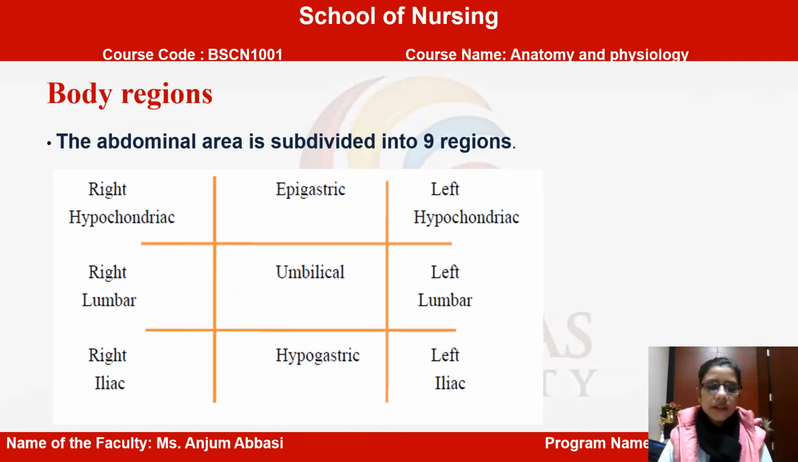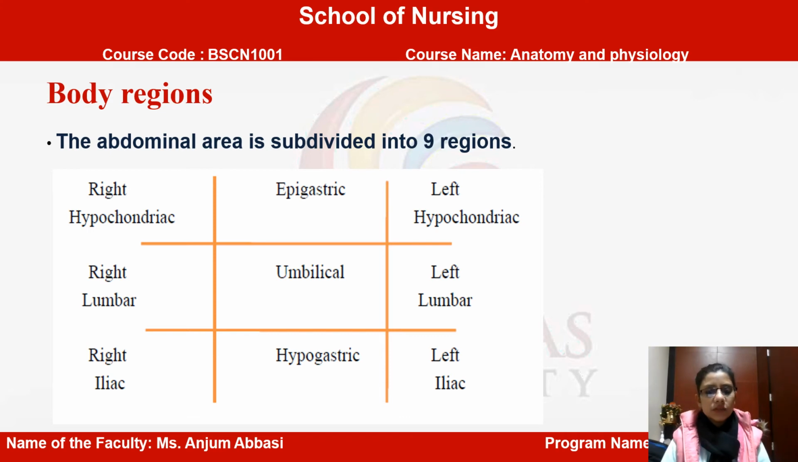Dear students, in this slide you can see the abdominal area is being divided into 9 regions. What is the purpose behind it? The main purpose is for physical examination. Once you know which area is named what and which particular organ relates to that area, then only can you do a complete physical examination. So mainly you need to learn this.